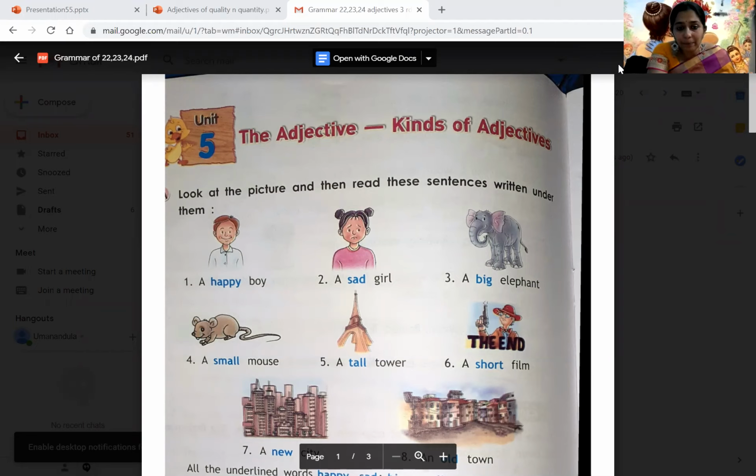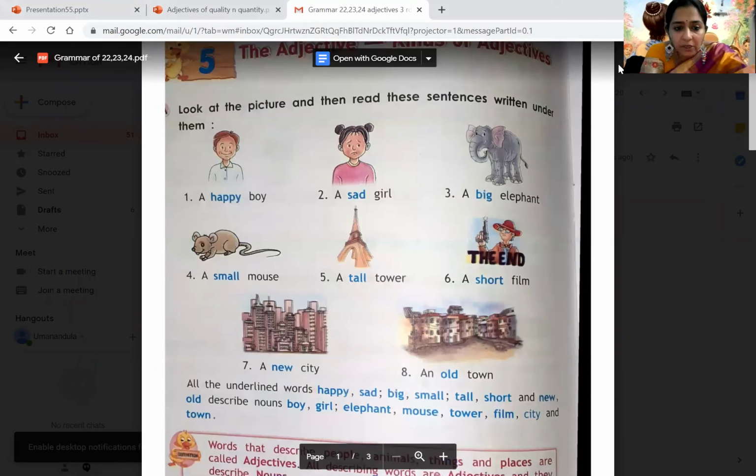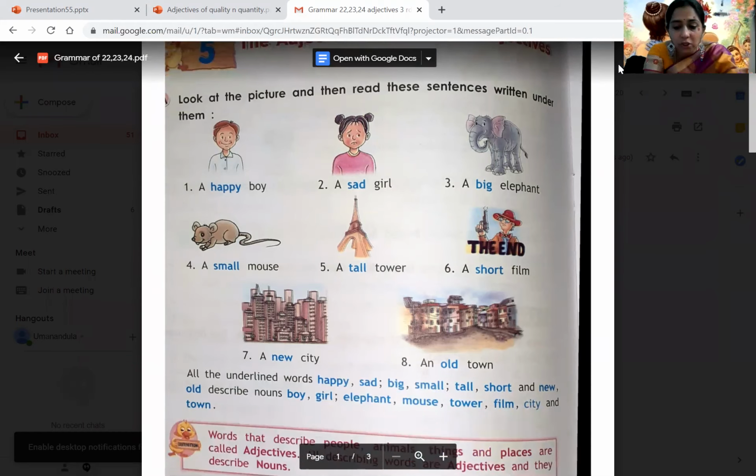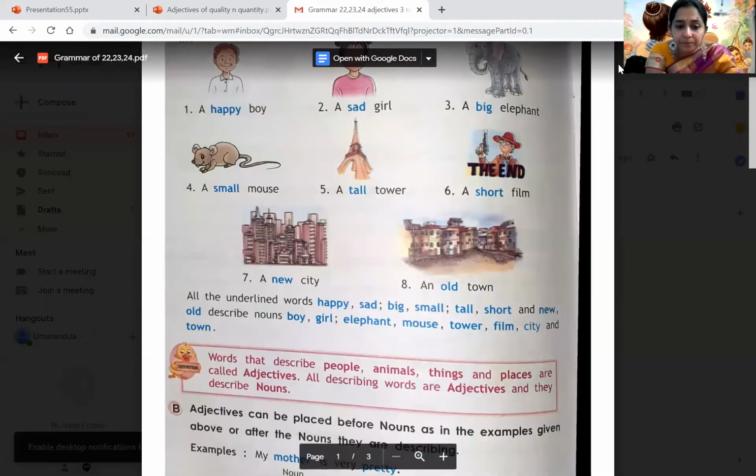So look at the picture and then read the sentences written under them. When I have these on the screen, you can see a happy boy, a sad girl, a big elephant, a small mouse, a tall tower, a short film, a new city, an old town.